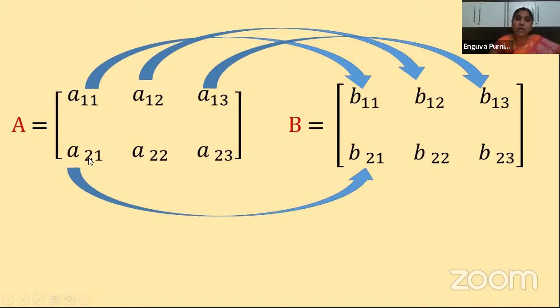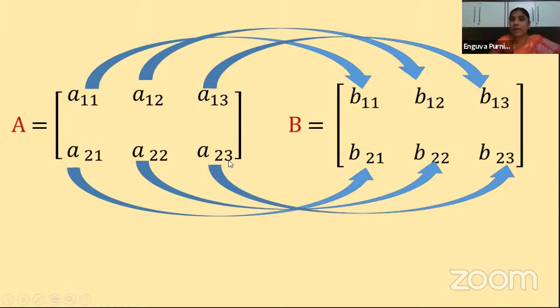Now next one is what? A21 and B21. Here it is located in the second row, first column. Here also the second row, first column element should be the same. Next is what? A22, B22. Next one, A23, B23. So these are all the corresponding elements, and they must be the same. Okay. So if they are equal, then we say that the two matrices are equal. Clear? So let us see with an example.